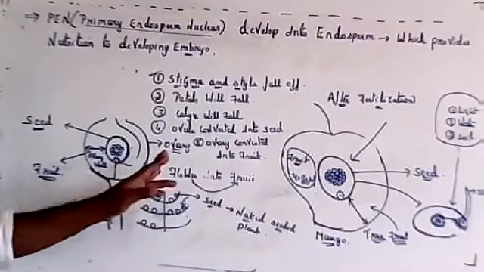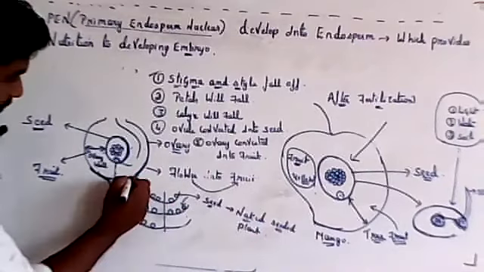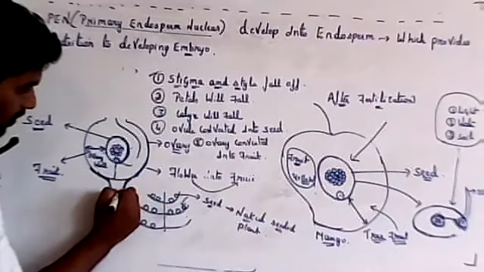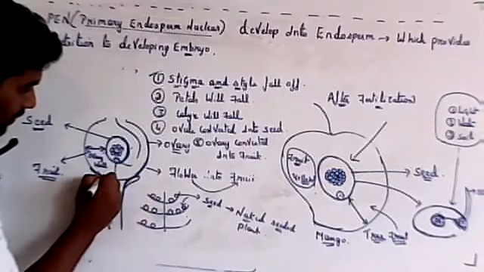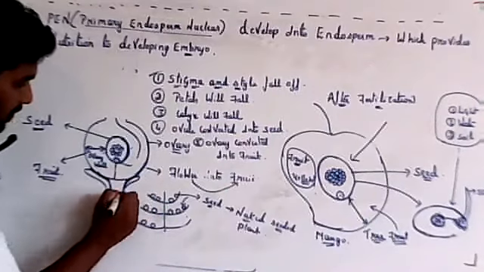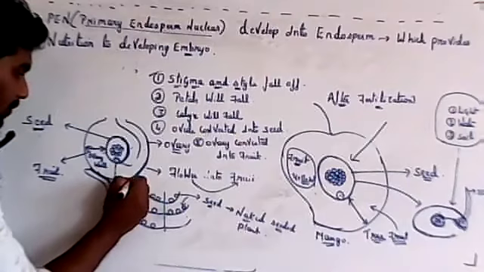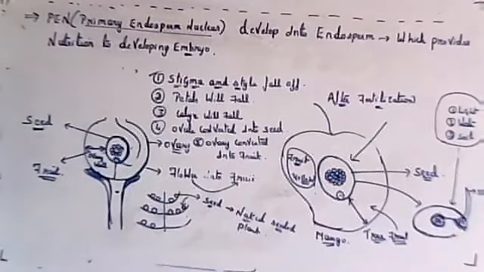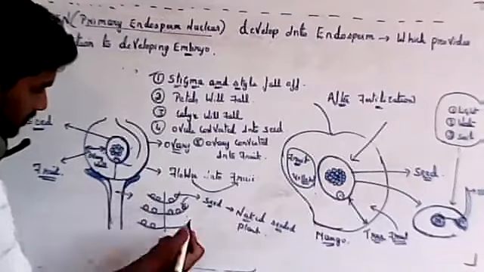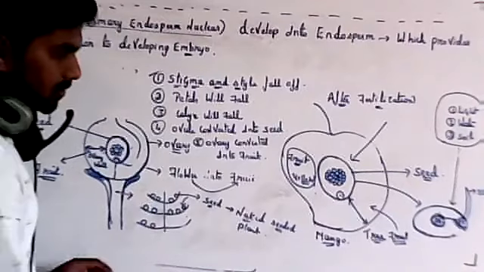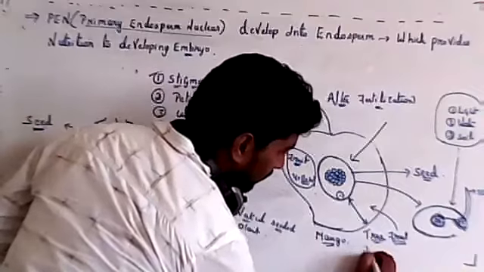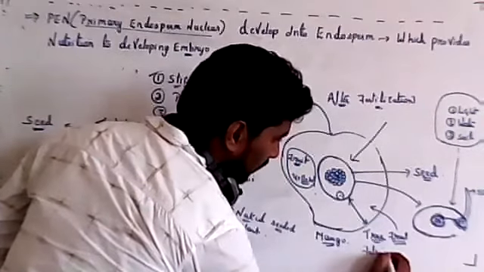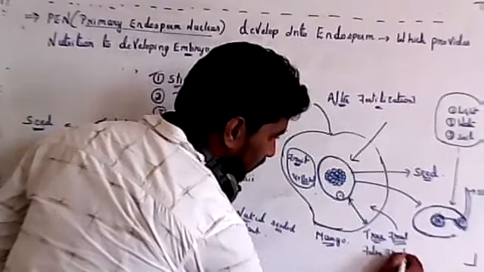Fruit can be developed from other parts also, like this stalk or from the thalamus. Thalamus is nothing but where the ovary will land. There is a small thick portion here, which is called the thalamus. So fruit can form from the thalamus and from this stalk also. Such fruits are called false fruit, which do not develop from the ovary.